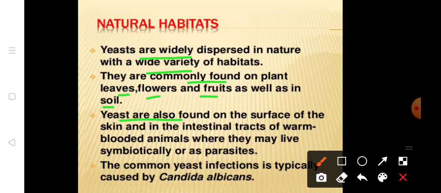Yeast are also found on the surface of the skin and in the intestinal tract of warm-blooded animals, where they live symbiotically or as a parasite. Symbiotically means that both partners are getting benefit. As a parasite, they live inside the host and obtain nutrients from the host cells.